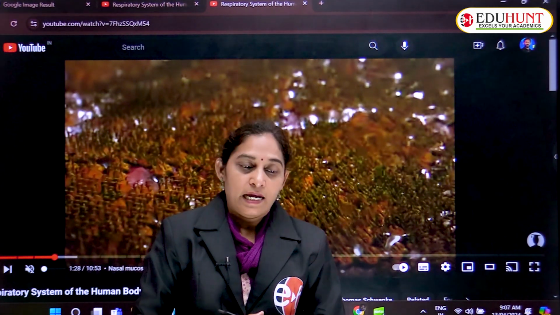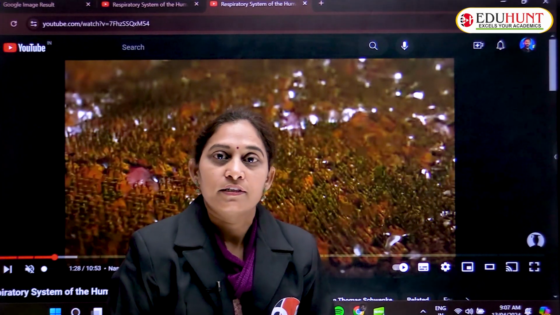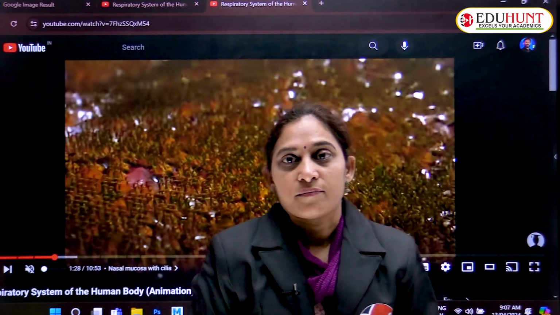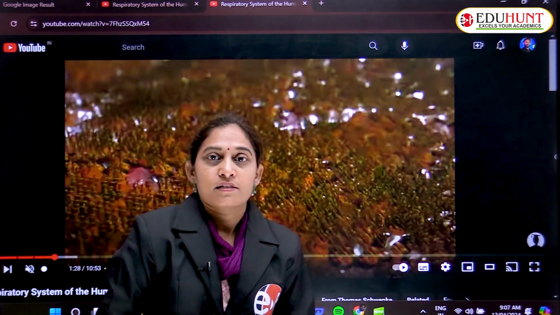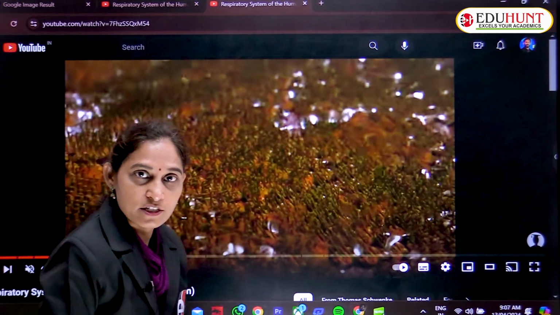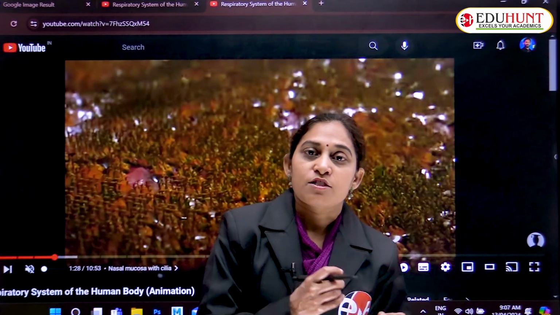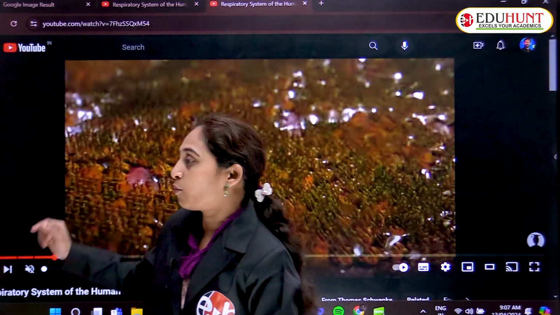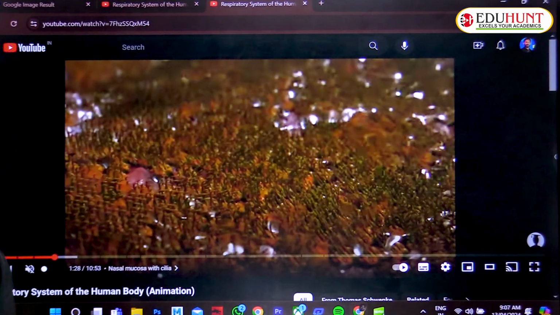But at the entry level itself, they are restricted. How are they restricted? Larger particles are captured by the hairs present in the nasal opening, and the smaller ones are captured by the mucus secreted by the goblet cells that we are seeing here.